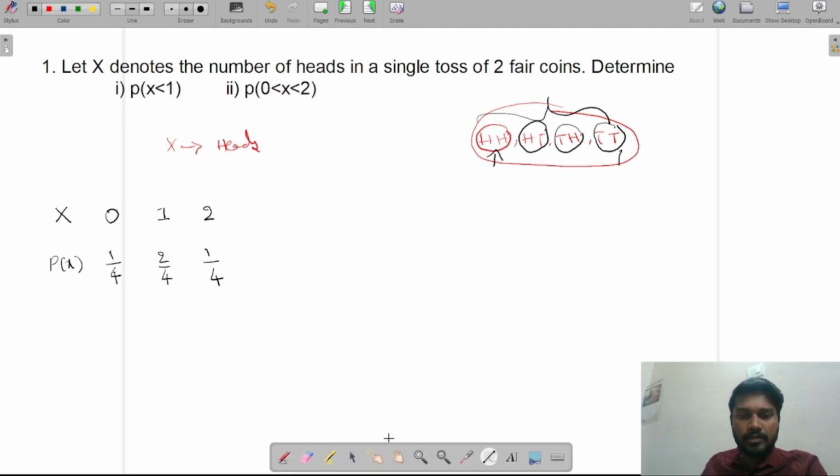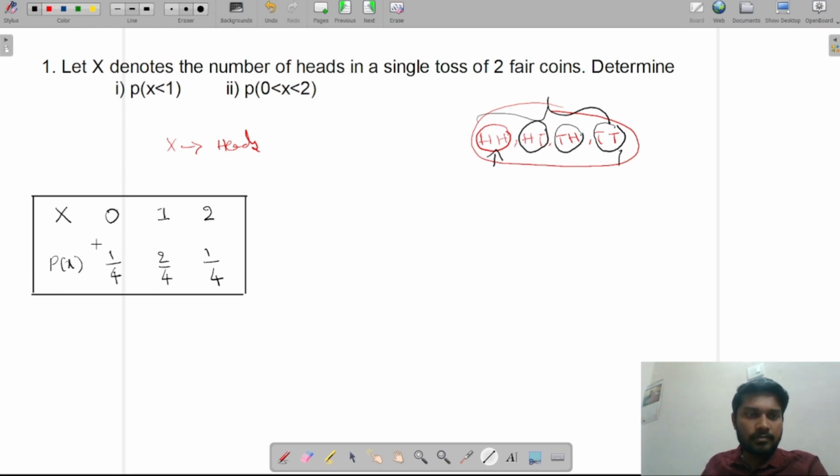Just a minute. So I'm taking, this is the table. Is it clear, everyone?